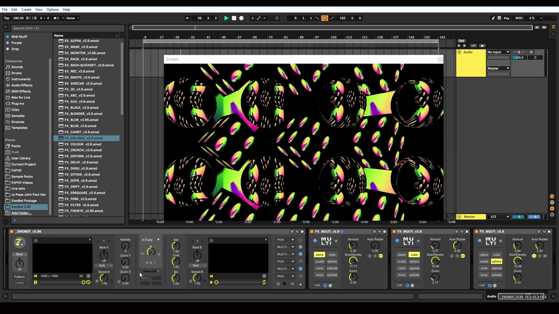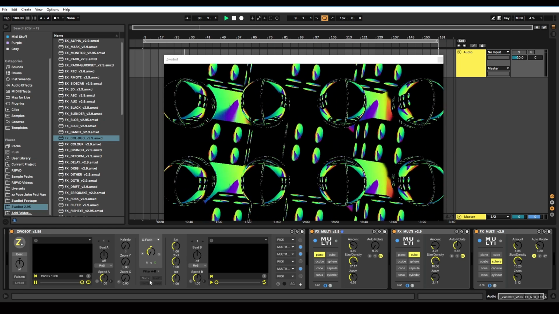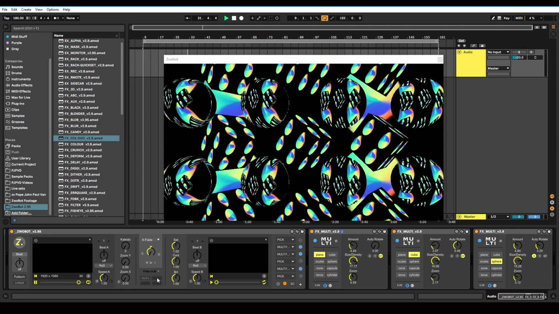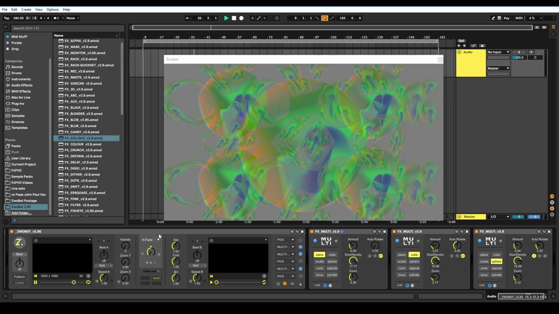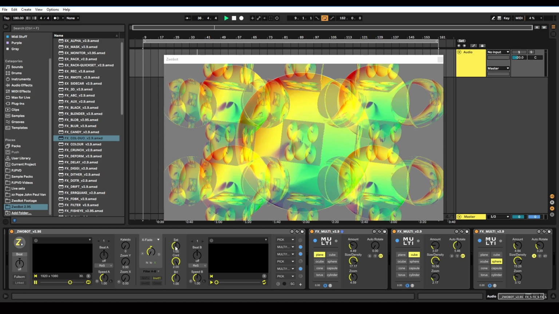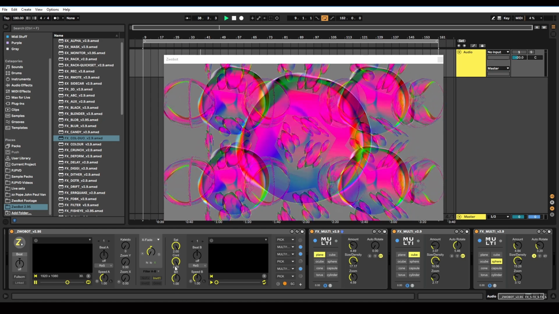You can also get an interesting effect using these color effects on the player. So if I turn this invert on, and then I can play about with the contrast, the saturation.